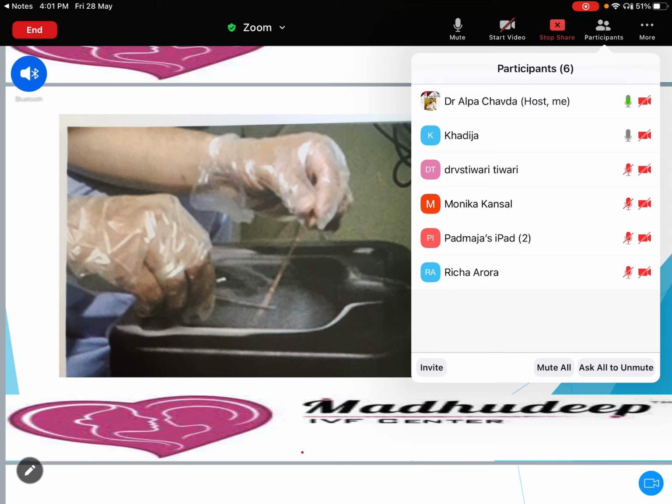Up to 100 years you can store. But the problem is the constant supply of liquid nitrogen in the tank is very important. Even if there is no supply for one day, all embryos and sperm will be destroyed. So if a regular nitrogen supply is there, then you can store up to 10 years, 20 years, 50 years.